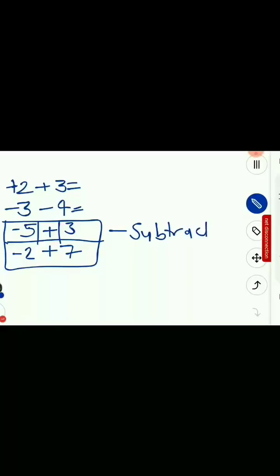Subtraction. And what will be the sign of the result? Whatever is the sign of the greater magnitude number. Now what is greater magnitude? That is which looks greater. Here in minus 2 and plus 7, greater magnitude is that of 7. Why? Because 7 is greater than 2, right? Without considering the sign, the value of 7 is more than the value of 2. So what is the sign of 7? It is positive. So the sign of the result will be the sign of